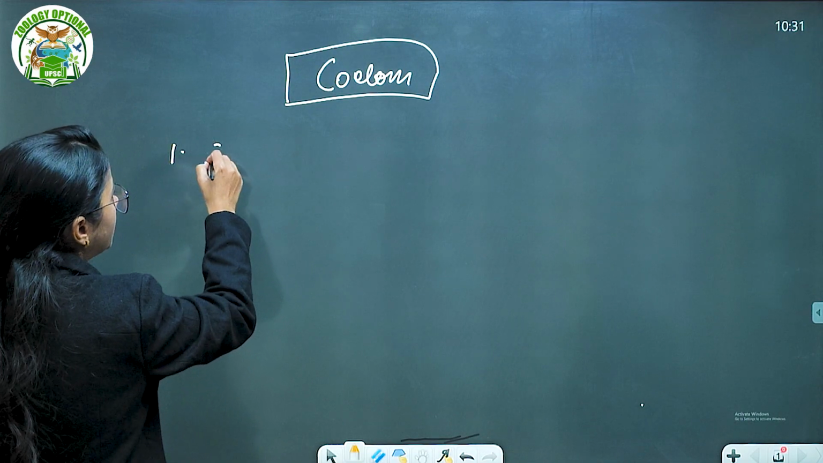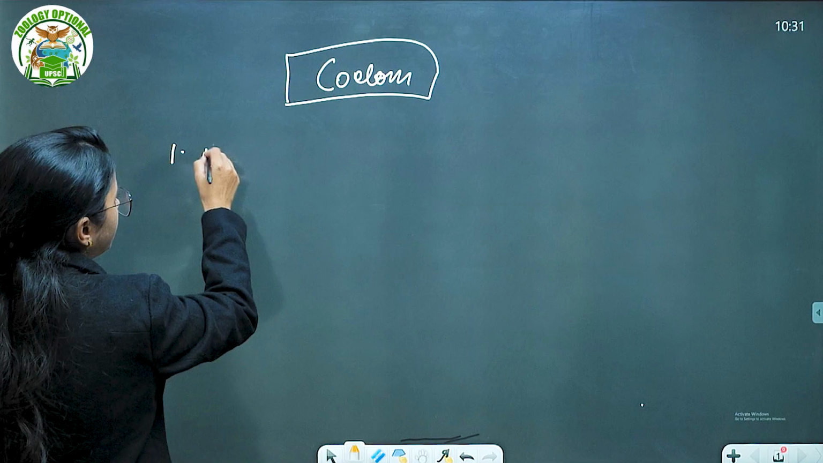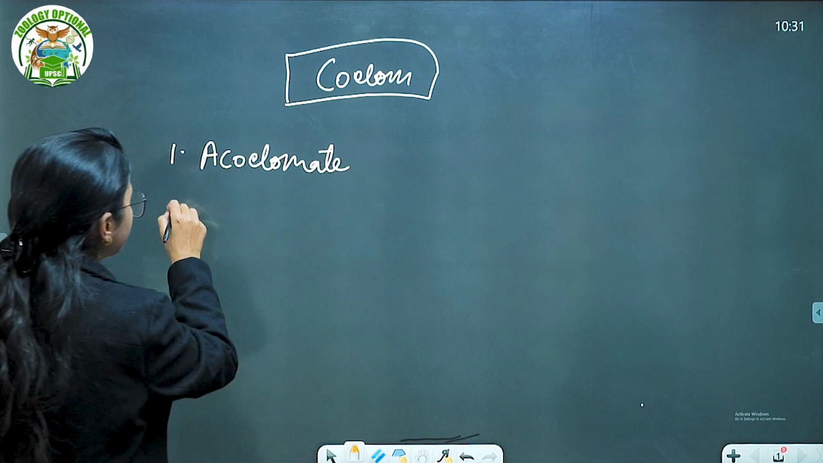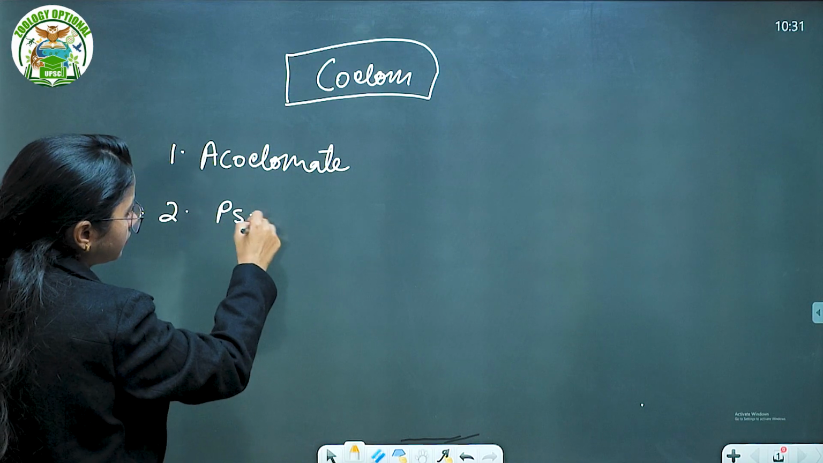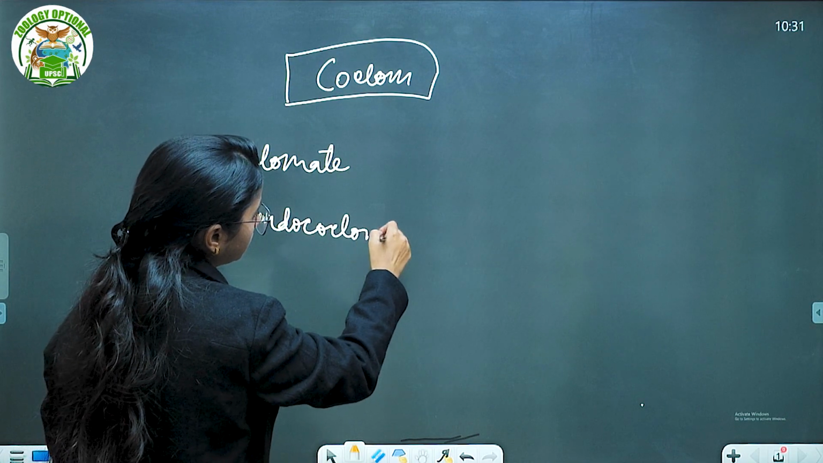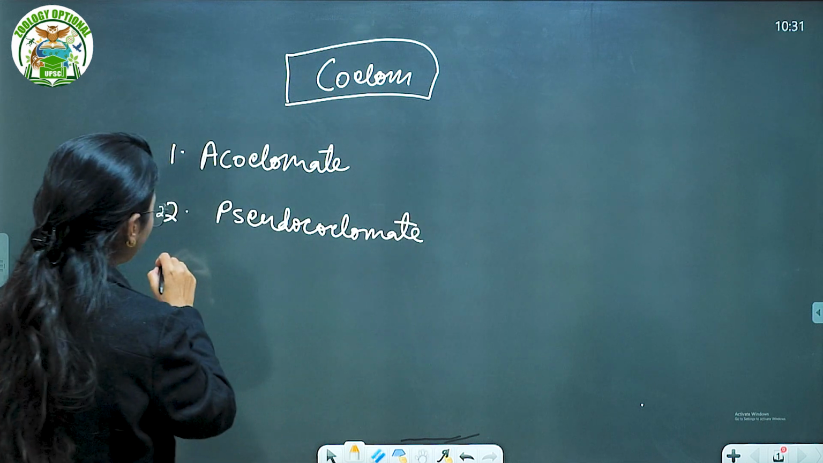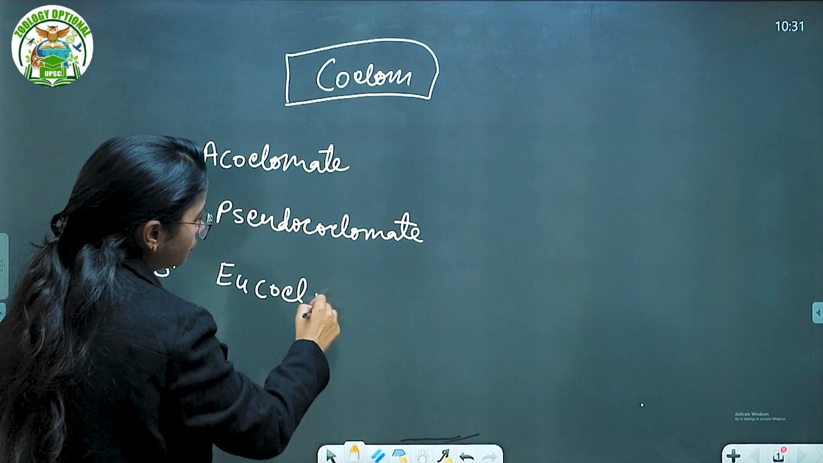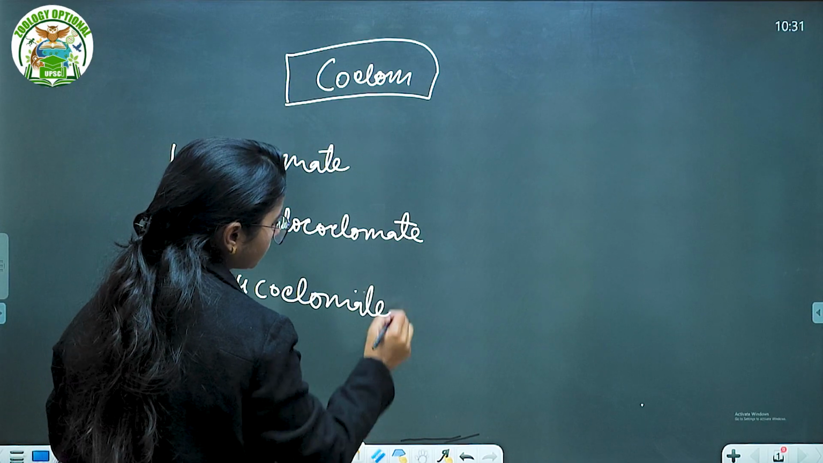The first is acoelomate. The second is pseudocoelomate. And the third one is eucoelomate, right?